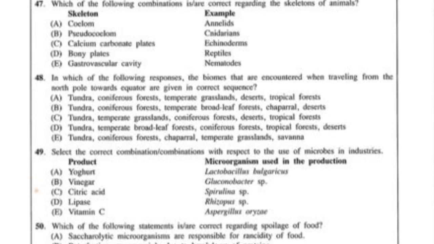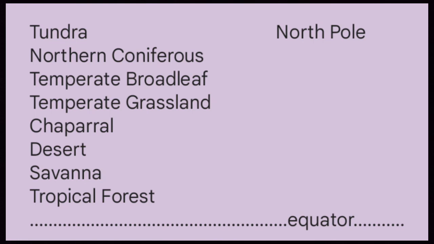Question number 48. In which of the following responses are the biomes that are encountered when traveling from the North Pole towards the equator given in the correct sequence? So basically they are asking for the biomes in order. If you arrange the biomes according to the order you can find when you're going from the North Pole to the equator, they are asking to select the answers which have them in the correct order. So if you consider the order, the correct answers are A and B. So the answer is answer number 3.